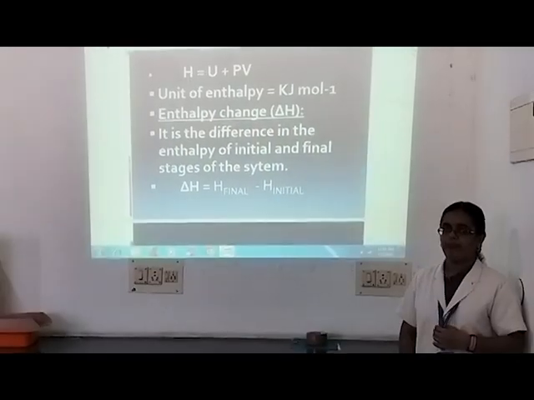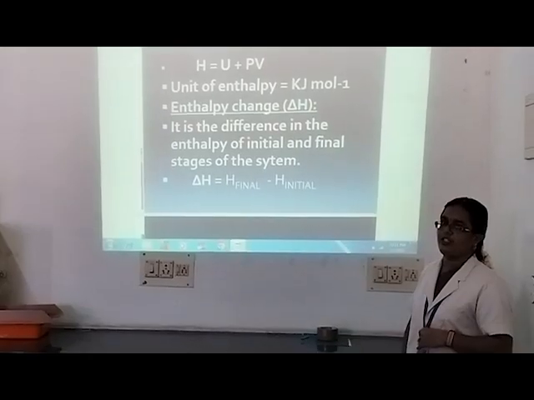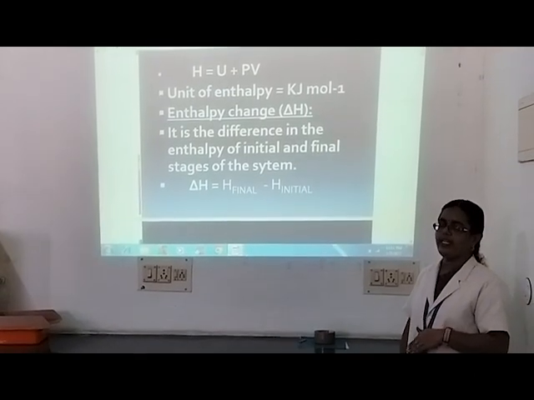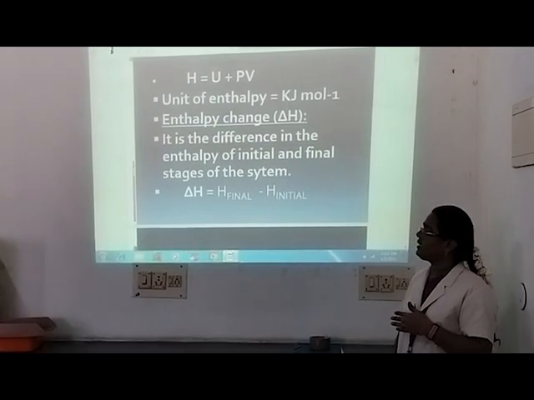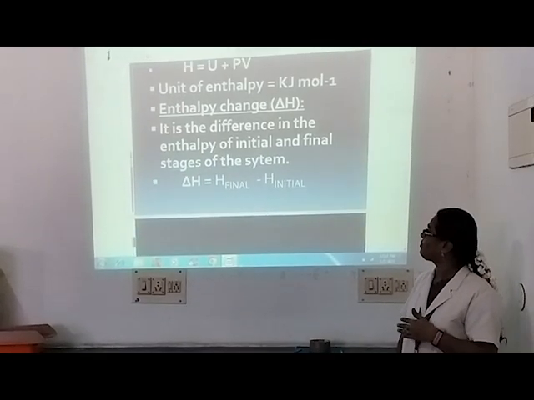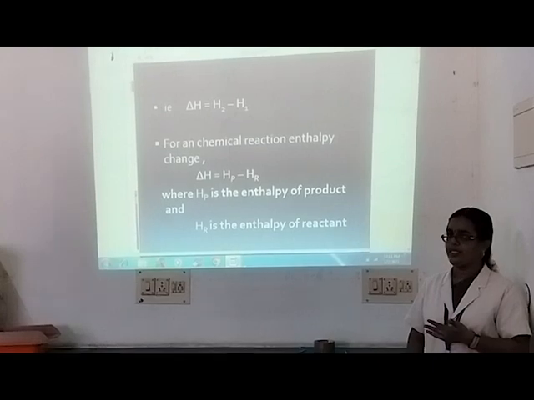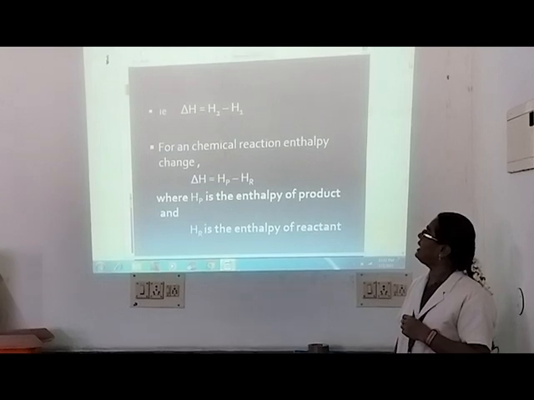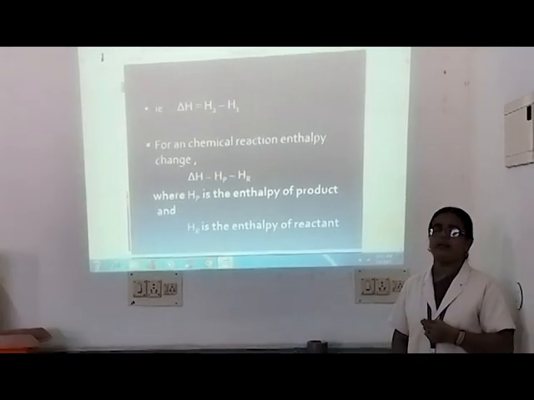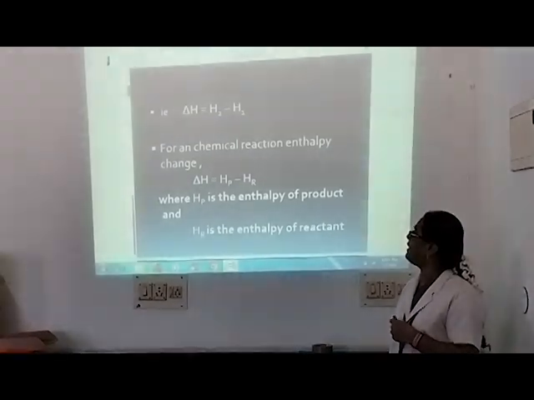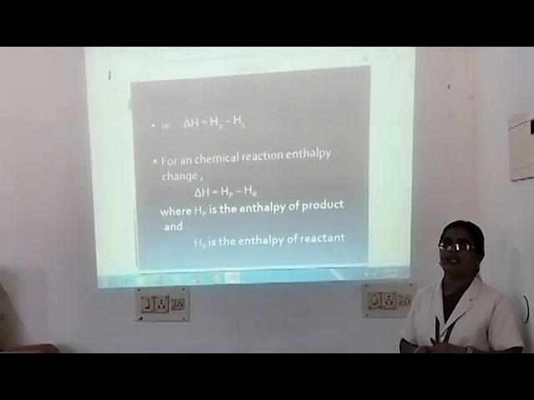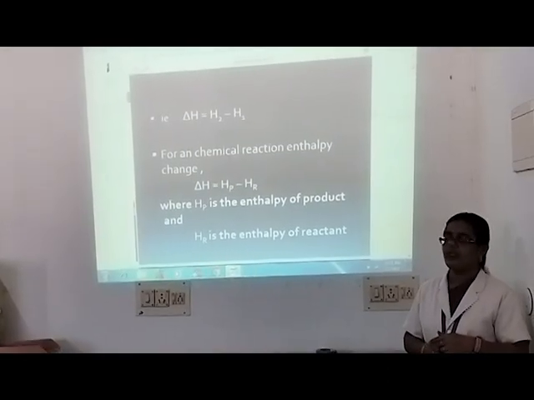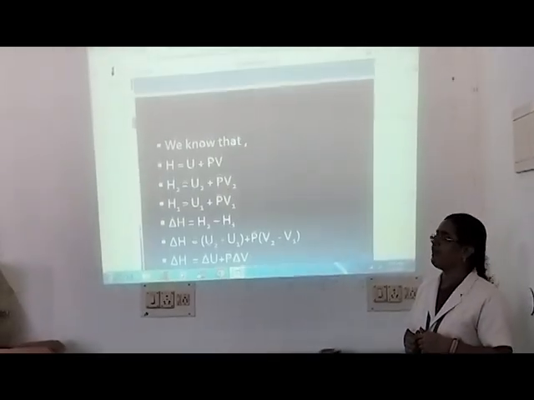The change in enthalpy is represented by the symbol delta H. Delta H is the difference between the enthalpy of the final state and the initial state, so delta H is H final minus H initial. Or we can represent it as delta H is equal to H2 minus H1. In terms of a chemical reaction, delta H is equal to Hp minus Hr, where Hp is the enthalpy of the products and Hr is the enthalpy of the reactants.